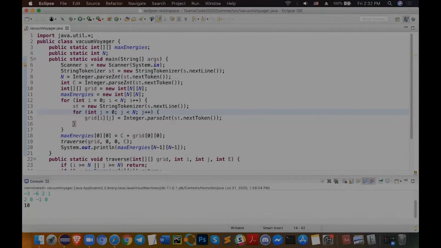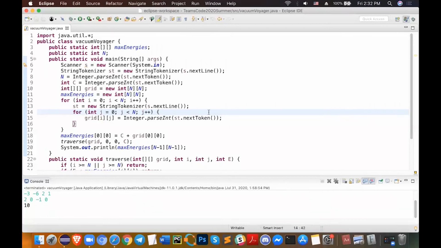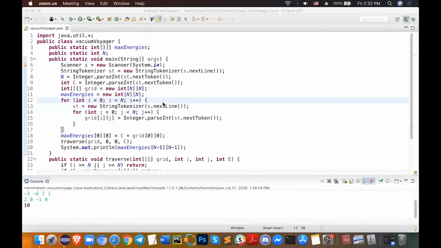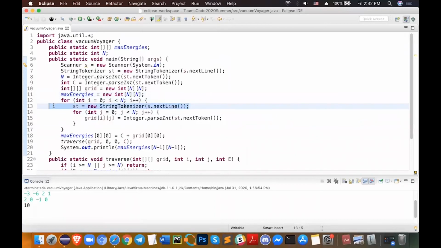What we do is use a for loop and read in the grid one by one, element by element. So we actually have a nested for loop because we're reading in a 2-dimensional array. In our first for loop, we loop through each individual line, and then the next line, and the next, etc. We take that line and then call the string tokenizer.